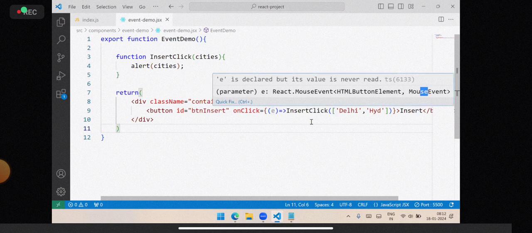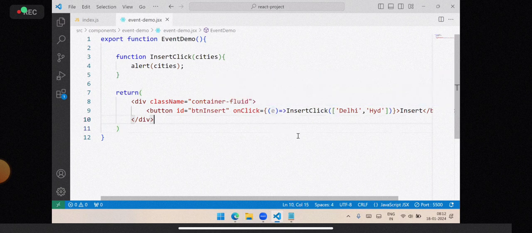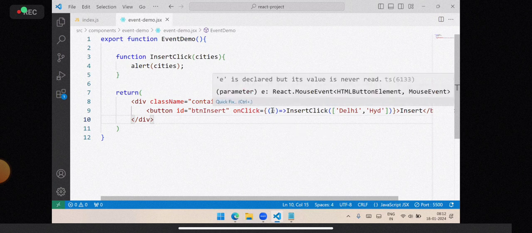Mouse event. That means now, for example, how you define them, how you handle them. What does this E refer to? E refers to the button element and mouse event. What does it mean? It is an argument which contains element related details and event related details.